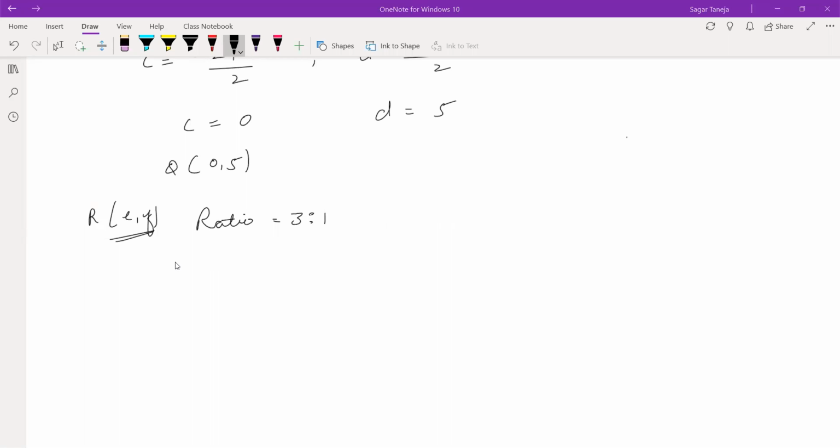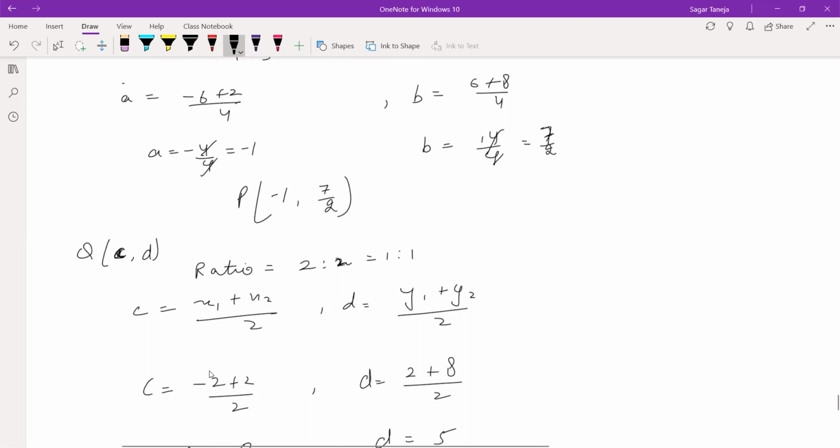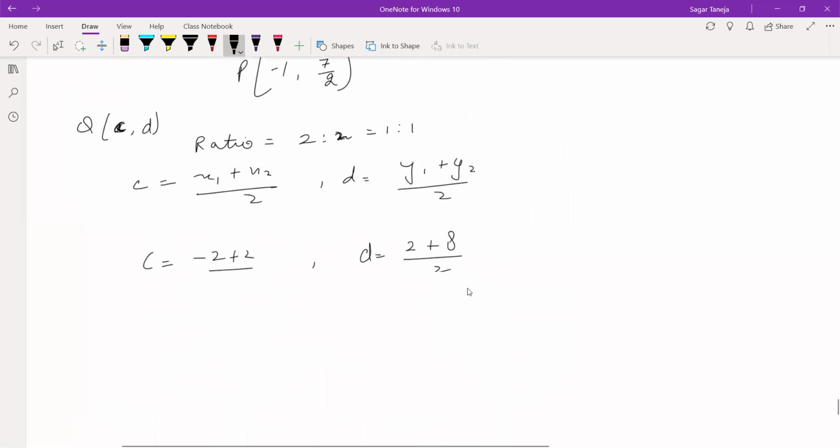So after this, apply the formula. x1 is -2, so -2 into 1, then 2 into 3, upon 3 plus 1. And the same way for f, it is 2 and 8, no?